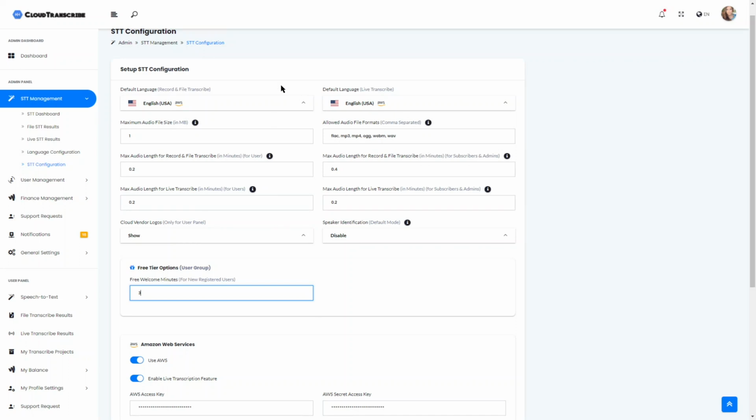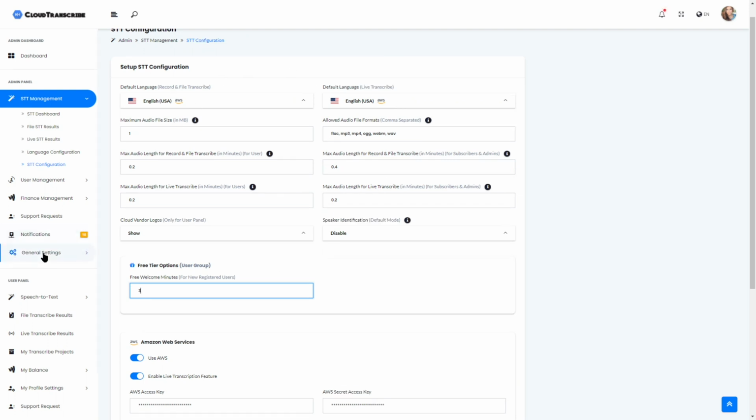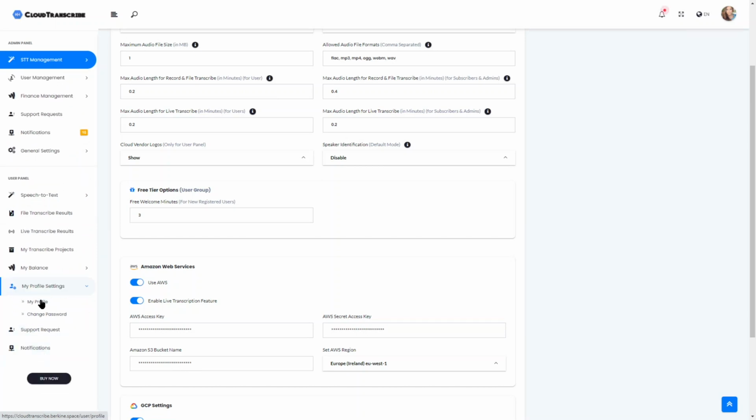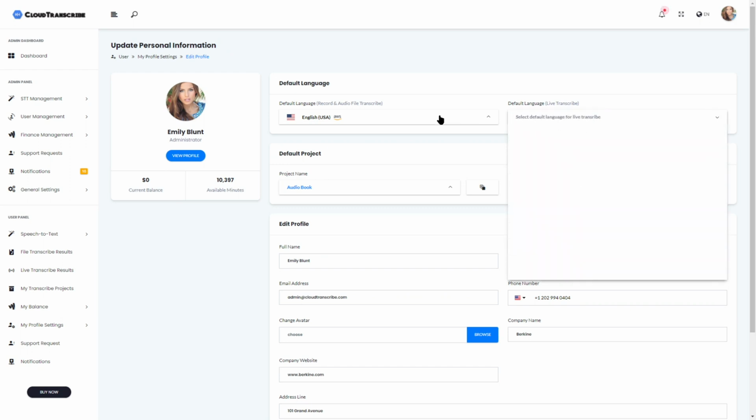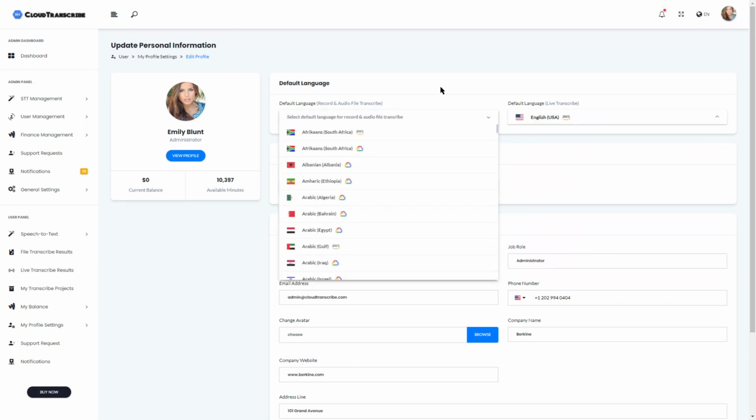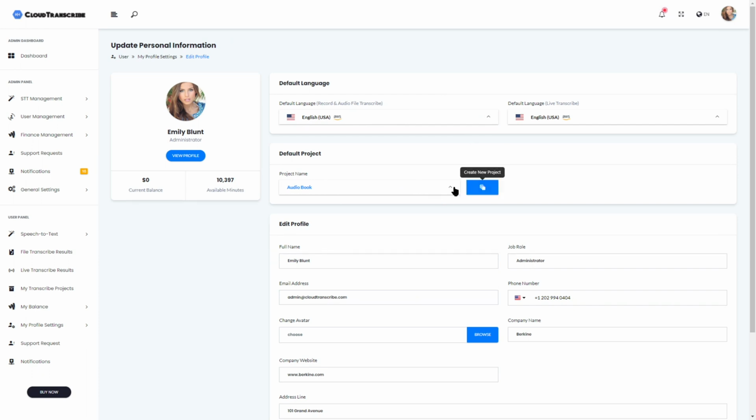The default languages for record and transcribe and live transcribe can be set at the admin level. In this case, all the newly registered users will have them by default, but they can also change it in their profile settings. Let me just quickly show it here. Under your profile, you can see your current utilization. For example, as you can see, this demo was mostly used for live transcribe features, total minutes used, etc. If you edit profile, that's where you can edit the default language for both record and transcribe and live transcribe for yourself, and then set a default project as well or create a new one as you prefer.